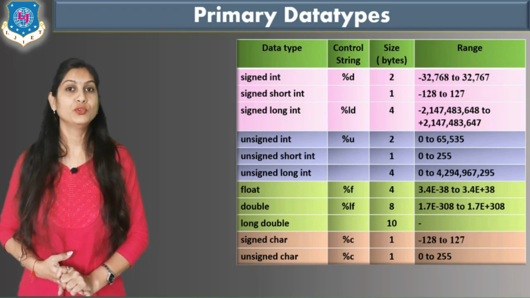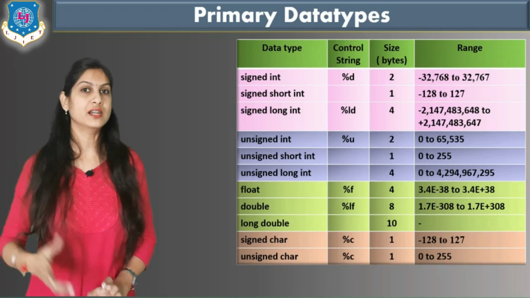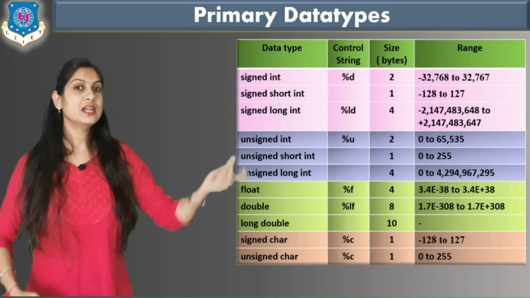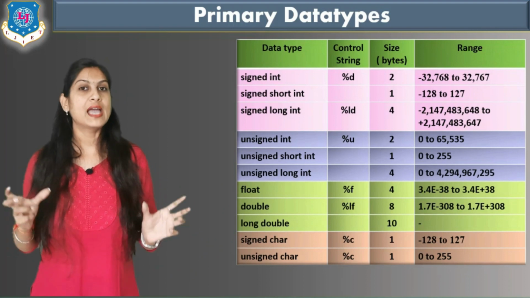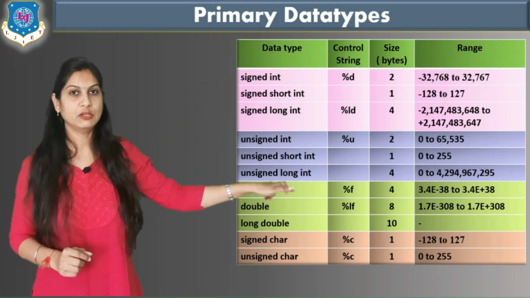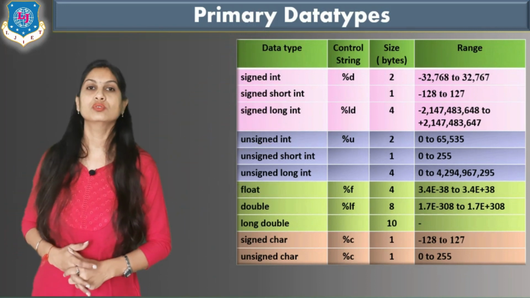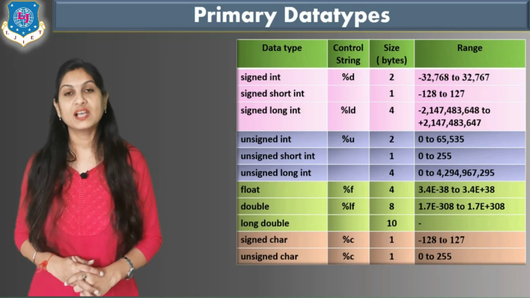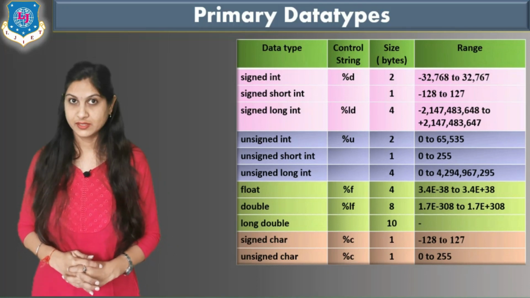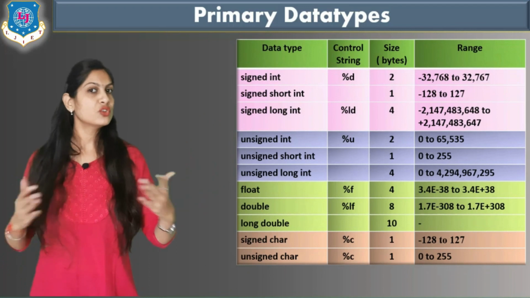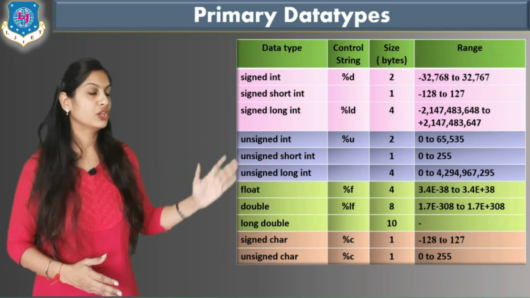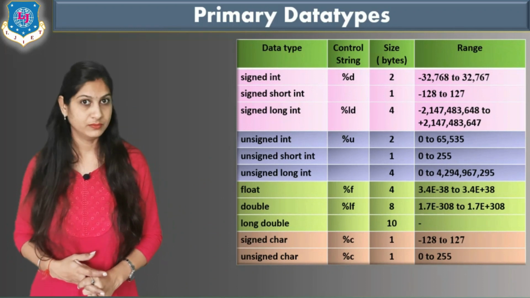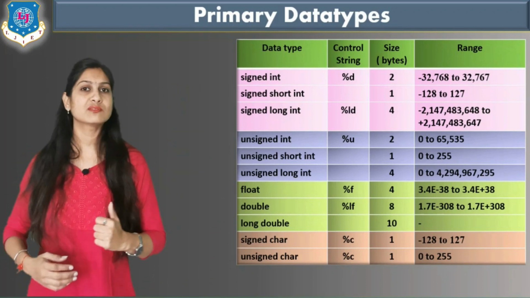that is 65,536. If you use a calculator, then you find that number. So according to that number, it is divided into two parts, negative and positive, and based on that the range is given here, that is minus 32,768 to plus 32,767. But in unsigned there is no negative value, so put directly the positive range, that is 0 to 65535. Now short integer means what?